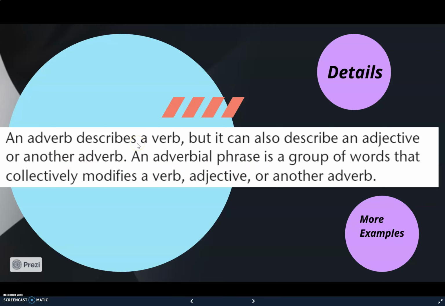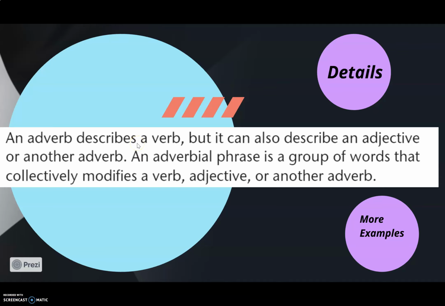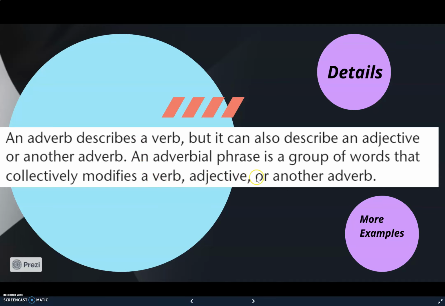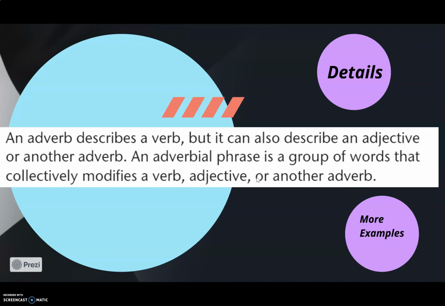But let me talk here about the function of adverbs. In general, adverbs mainly describe the verb in the sentence. For example, he opened the door quickly. Quickly describes the verb in that sentence, opened. But sometimes adverbs describe other adjectives or other adverbs. Adverbial phrases are also a group of words that collectively modify a verb.